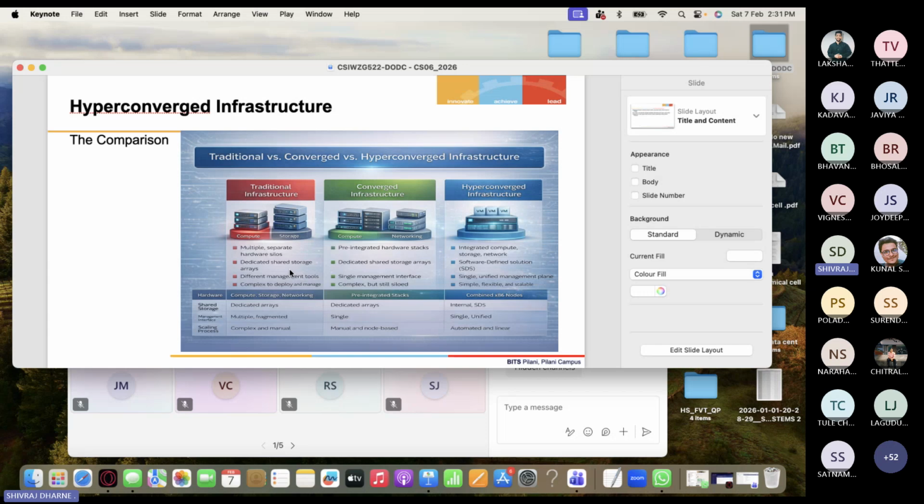It is a single unified management plane, and it is very simple, very flexible, and we can scale it up and down, right? So you can look at this and understand how traditional versus converged versus hyper converged infrastructure looks, and how the data center is built. Now the latest and greatest data centers will be mostly hyper converged infrastructure.